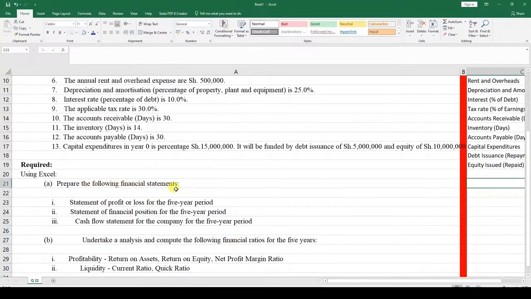Prepare the following financial statements. Part A: the statement of profit and loss for the 5-year period, the statement of financial position for the 5-year period, and the cash flow statement for the company for the 5-year period.